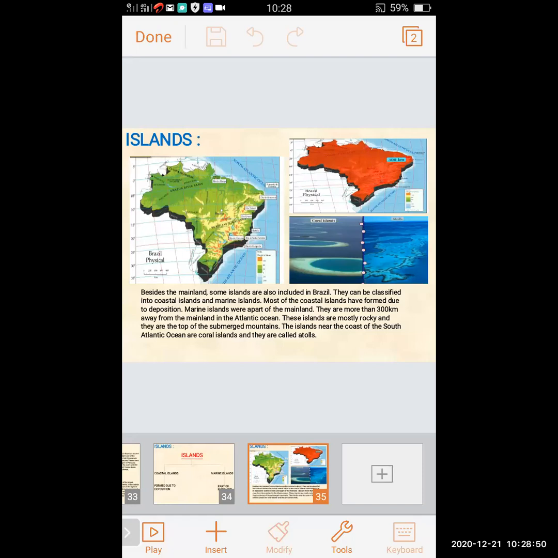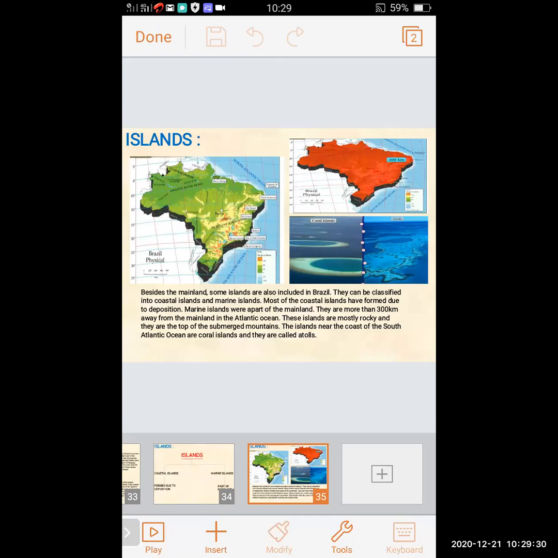These islands are mainly rocky, and they are the tops of submerged mountains. The islands near the coast of the South Atlantic Ocean are coral islands, and they are called atolls.